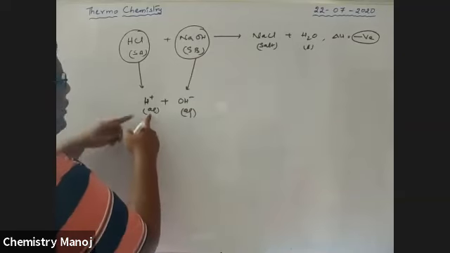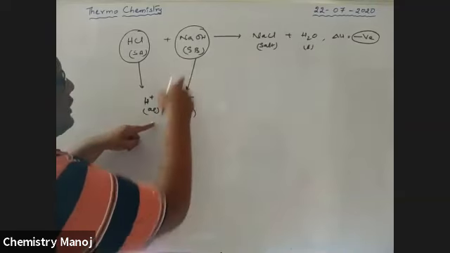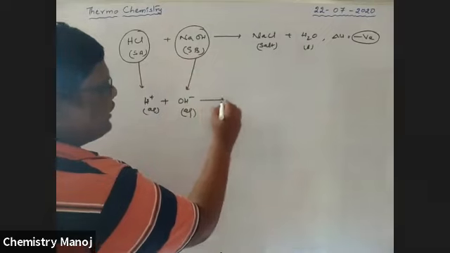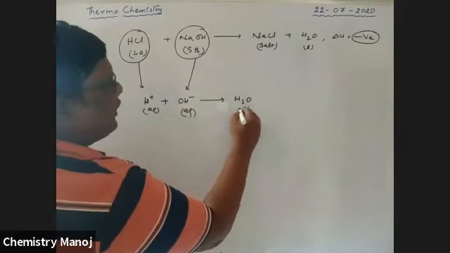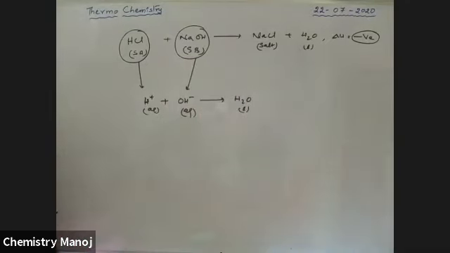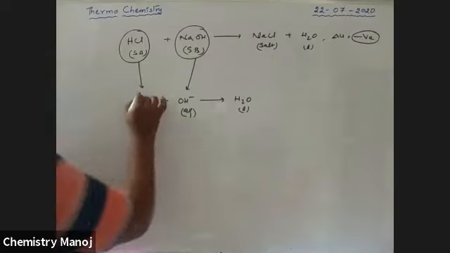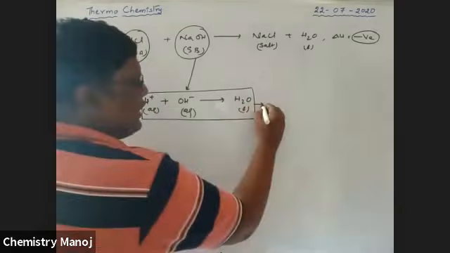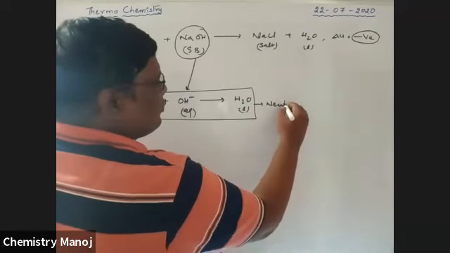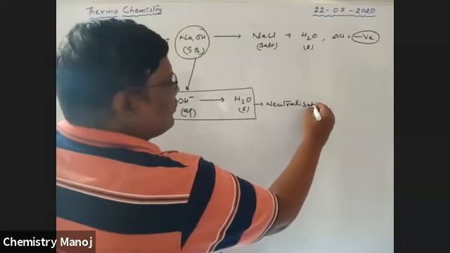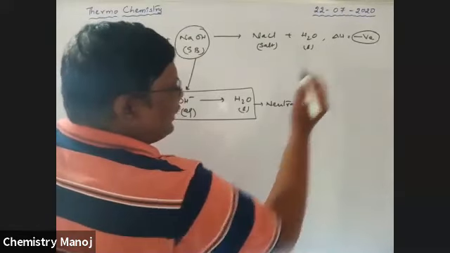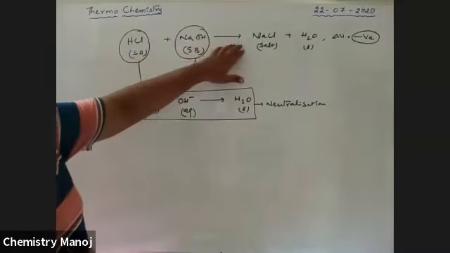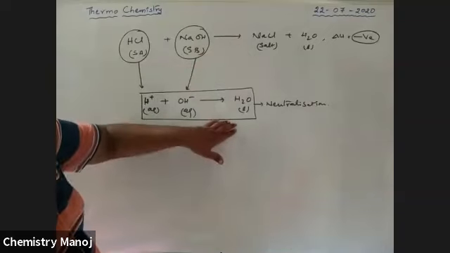So this H+ ion from the acid and this OH- ion from the base react with each other and give H2O, liquid. So this is nothing but a neutralization reaction.